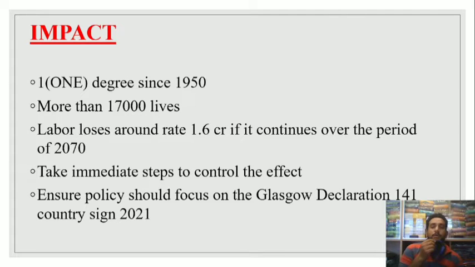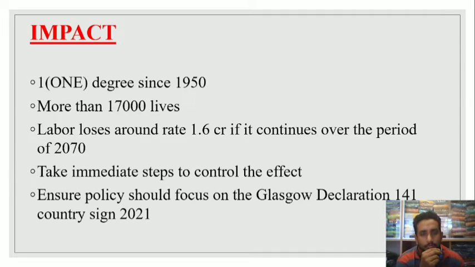And if you compare the report from the year 1950, the temperature increase is severe, because the difference between 1950 and the present year is around 1 degree. That's what I mentioned here: since 1950 the variation is around 1 degree when comparing 1950's temperatures on the same days to the current 2022.